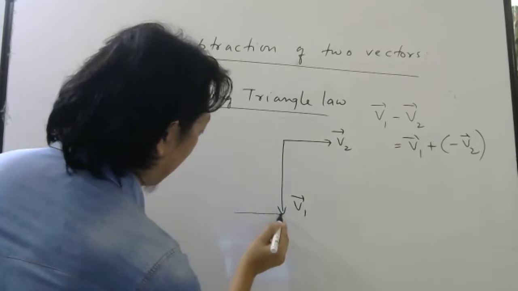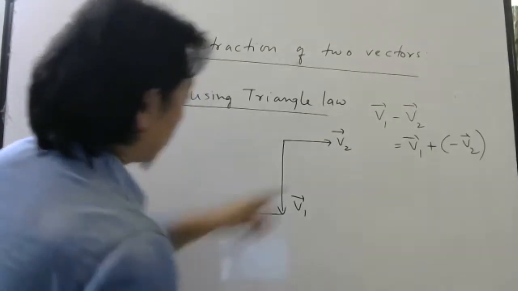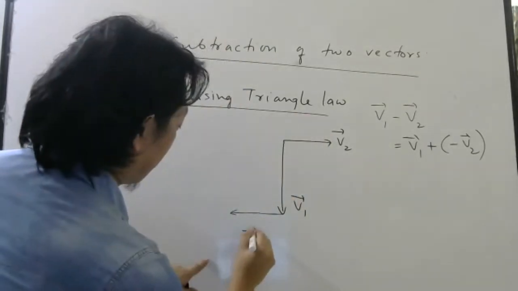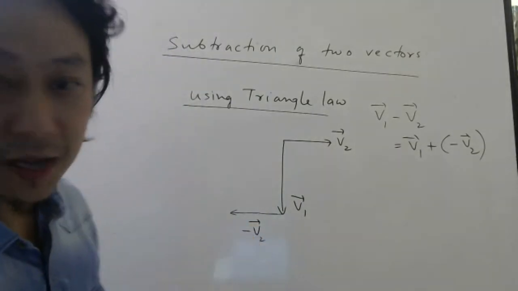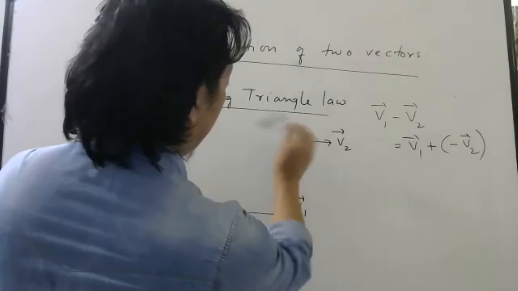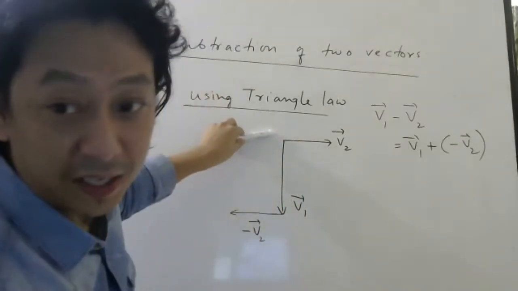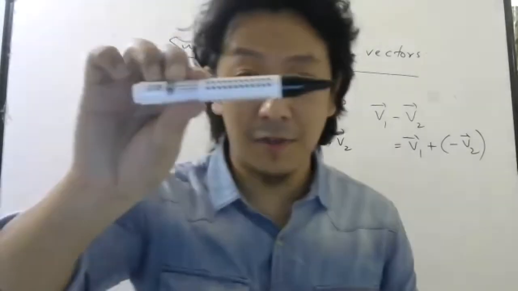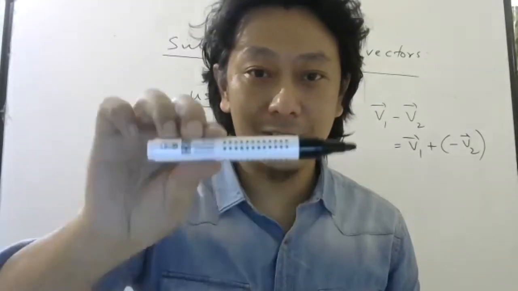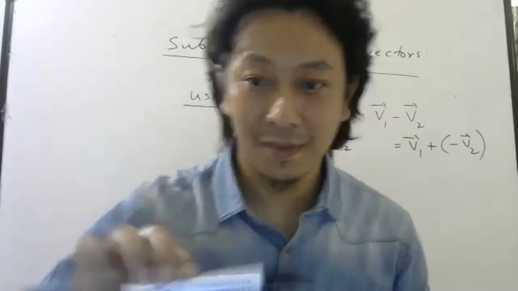Let me draw a solid line, no problem. So if I flip this and bring it here, this will be minus V2 bar. Everybody understood this part? What I have done? I have flipped this, and instead of keeping it here, I have brought it here. I can do that. Remember, I told you this vector is the same as this vector.